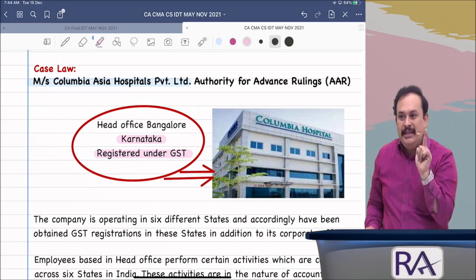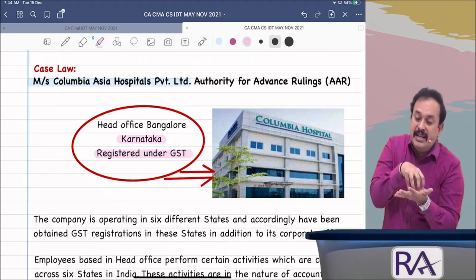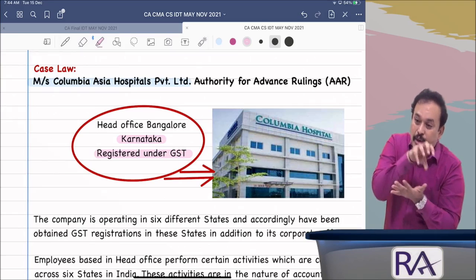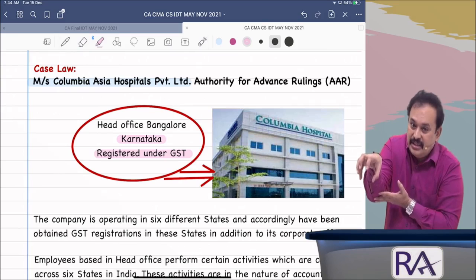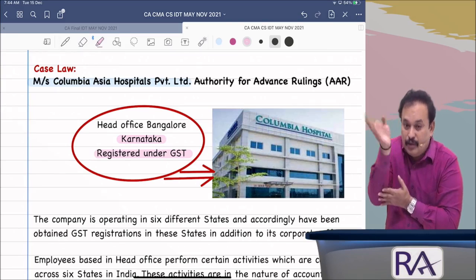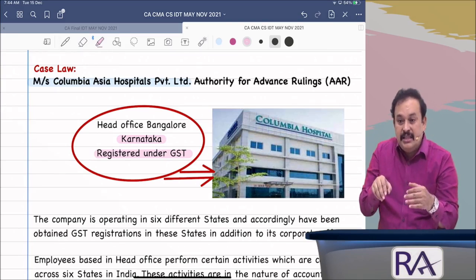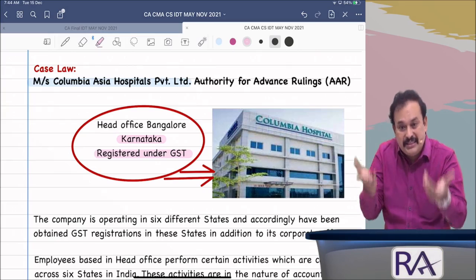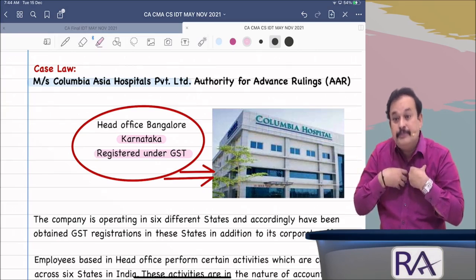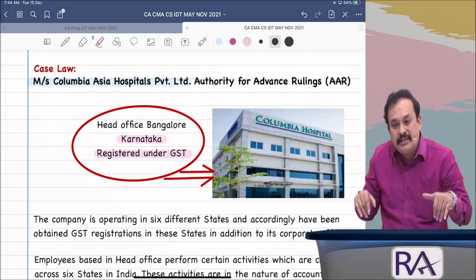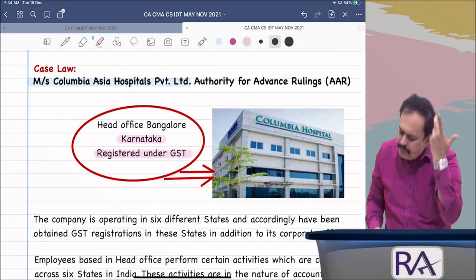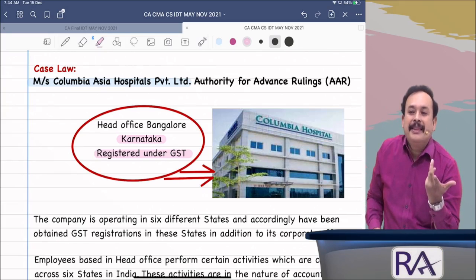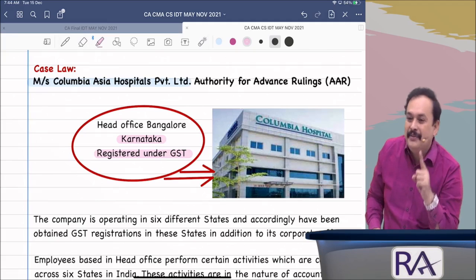So, first point: head office sending their own employees to other state branch offices is a supply, even without consideration. Second case: expenditure incurred for branches by the head office and reimbursed from the branches is a transfer, is a supply. Got the clarity? Any difficulty, sir?